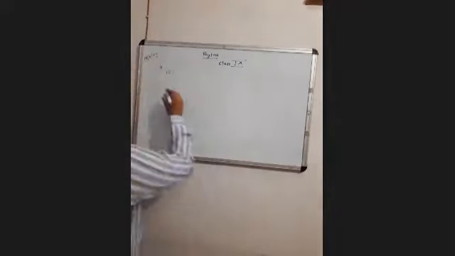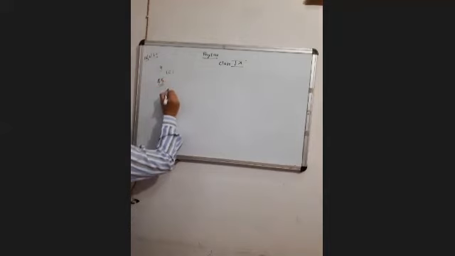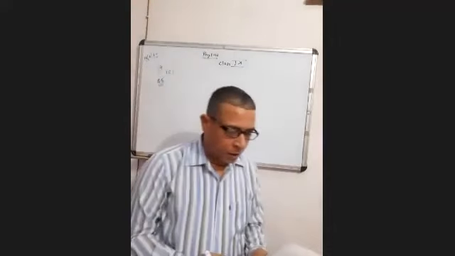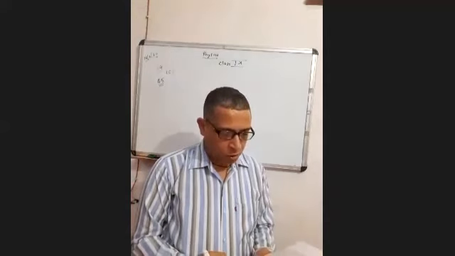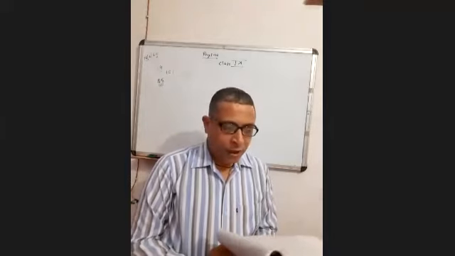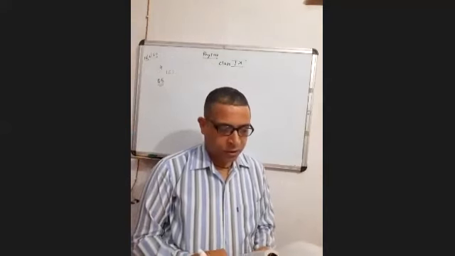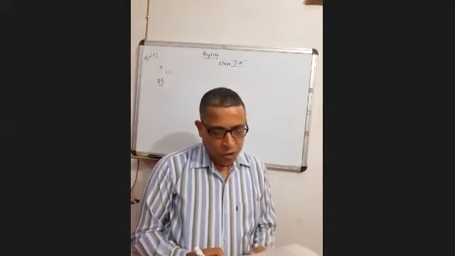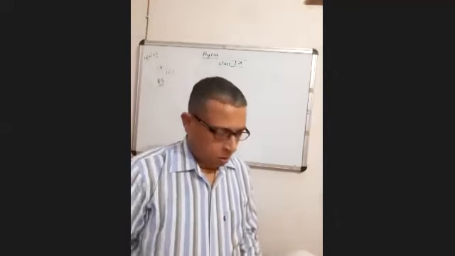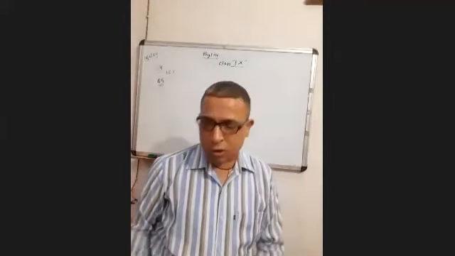Now come to question number 5. This question we have done earlier, but this is a new thing which you are doing here. Question number 5, a truck starts from rest and rolls down a hill with constant acceleration. If it travels a distance of 400 meters in 20 seconds, find the acceleration. Find the force acting on it if its mass is 7 tons. The hint is also given: 1 ton is equal to 1000 kilograms.